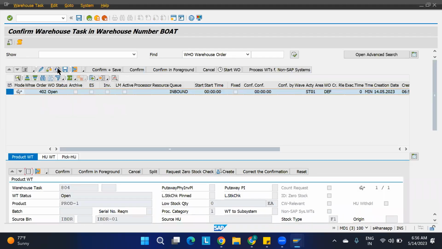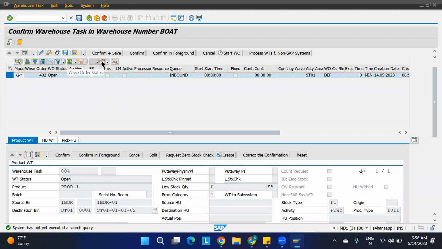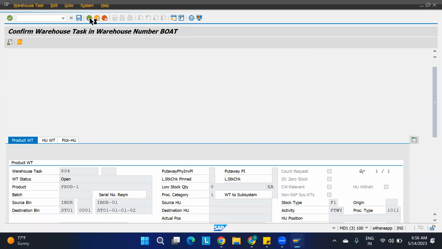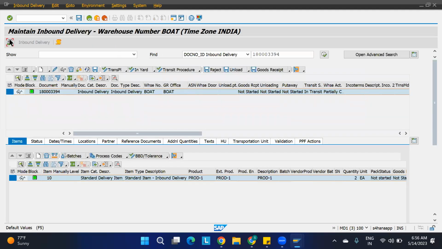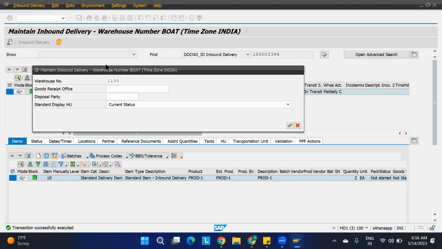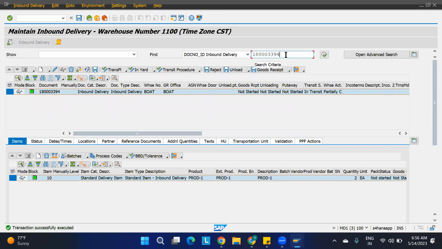Refresh this. Sorry, not this one. Earlier one I have to take for the 1100. Execute. See, everything is completed here. You can check, everything is completed here. Got it, no? Any doubts here? No. So this is how we're going to do the exception handling.